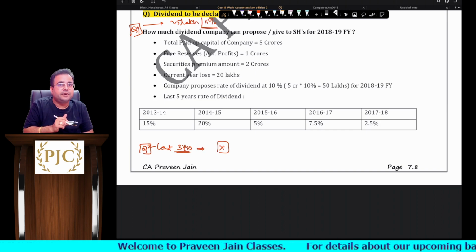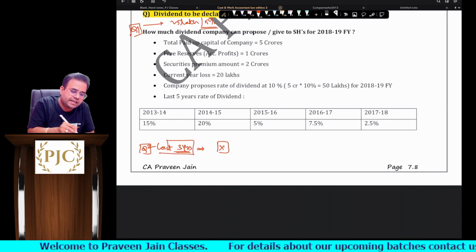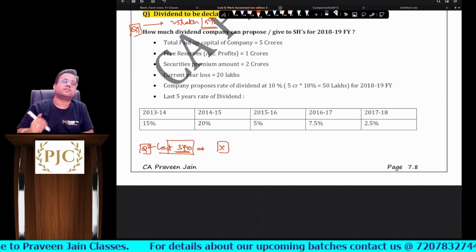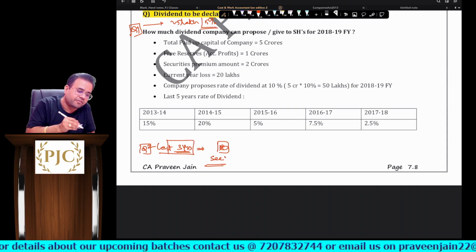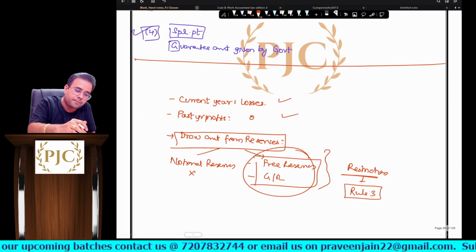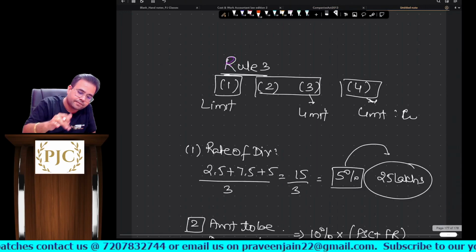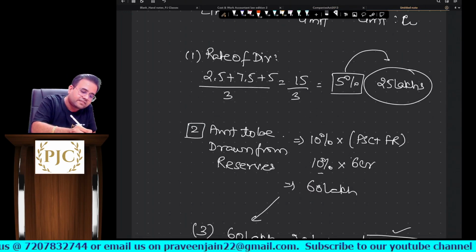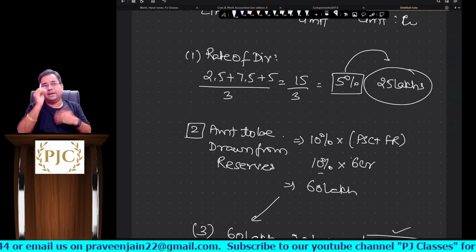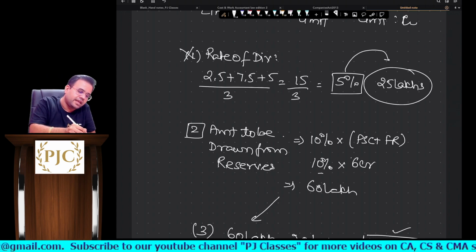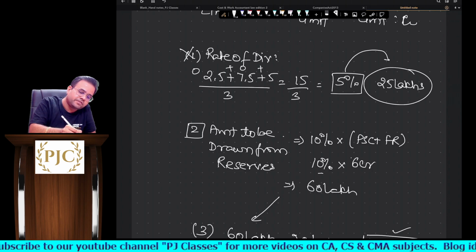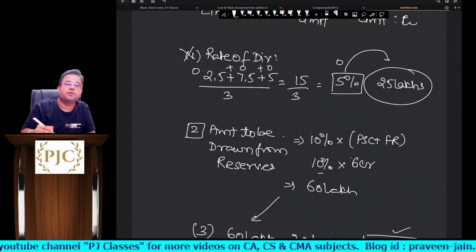Would your answer be different if the company did not declare any dividend for the last 3 years, sir? Now let us see. Last 3 years में company did not declare any dividend. Now tell me, sir, obviously you cannot calculate the average, because here also it will be 0, here also it will be 0, here also it will be 0, and the total thing will be 0, sir.